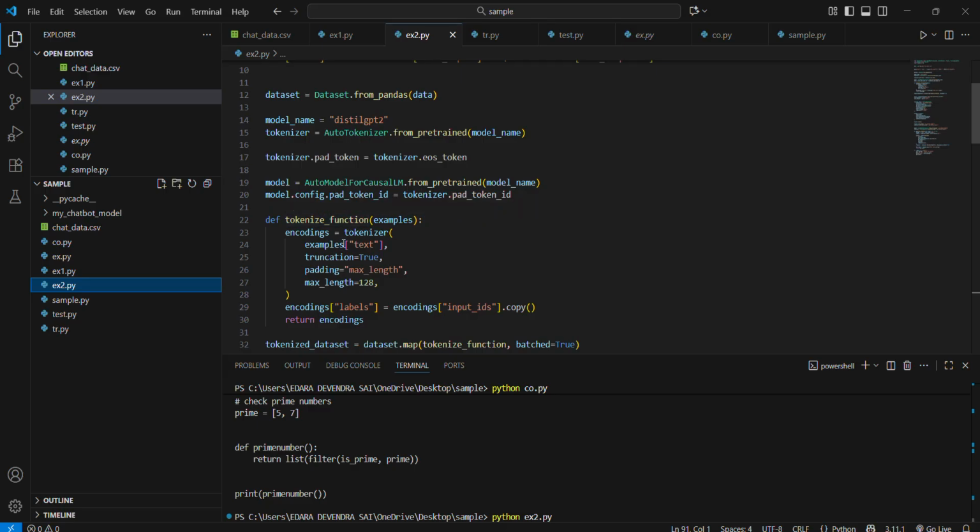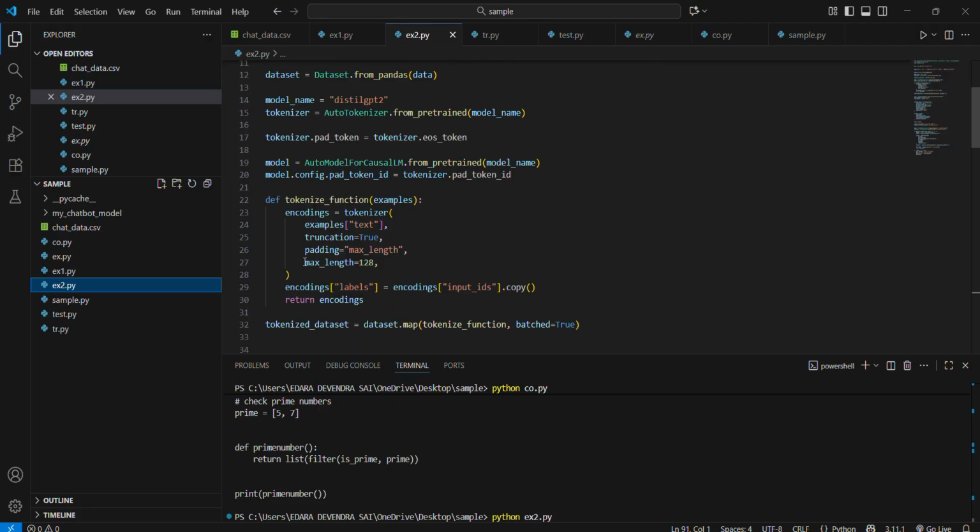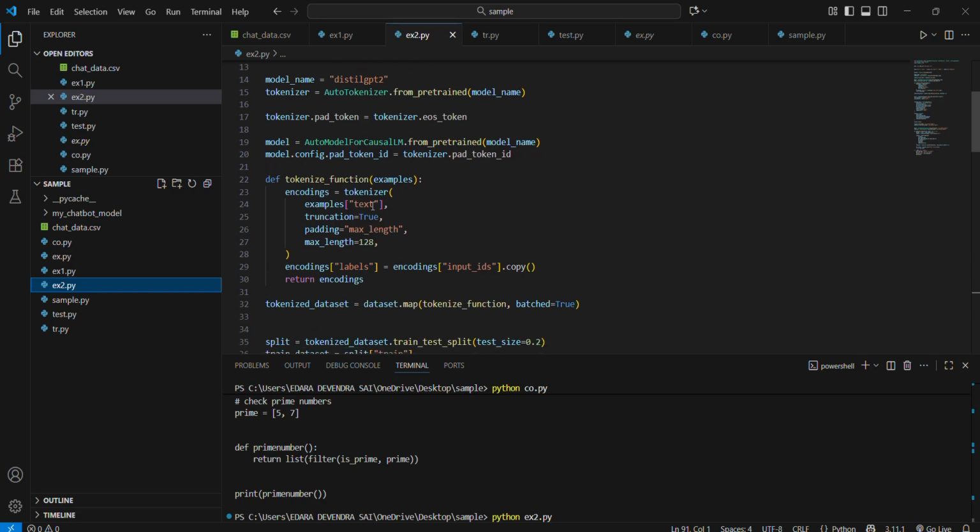The tokenizer breaks the text into tokens so the model can understand them. Since GPT does not pad tokens by default, we tokenize the text data and encode it, for example with padding to maximum length. The maximum length is 128. The tokenize function converts the examples into numerical tokens. We limit the text length to 128.